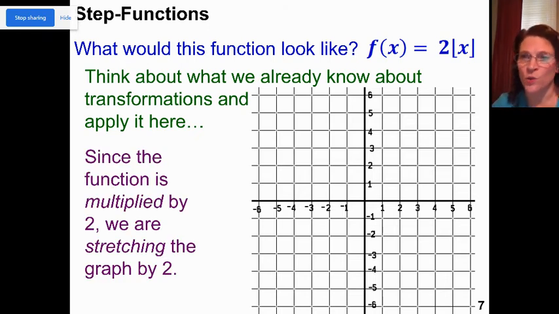Since we're multiplying it by 2, we're going to stretch the graph by 2. So I'm going to start in the same spot, but instead of moving up 1, I'm going to move up 2 and over 1. Like my graphs. Isn't that fun? Doesn't take much to amuse me. So up 2 and over 1. But it keeps going to the left of 0 as well. So I would go down 2 and back 1. Down 2 and back 1. So there's 2 times the floor of x. Floor of 2x is something different. 2 times the floor of x is what we have here.